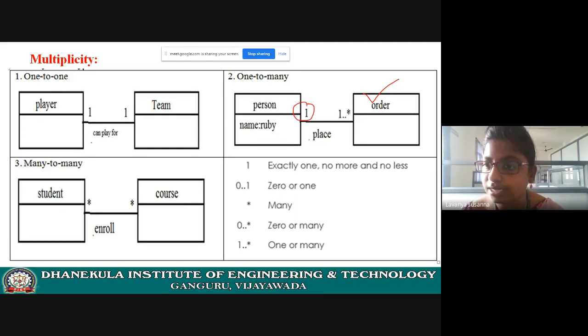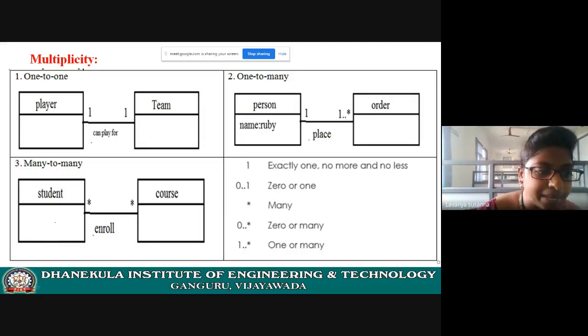See, 1..* means she may order many items. Either she may order one item or many items. Okay, this is what one to many is. Here one is representing one person who will order many items, or she may order one item. This is multiplicity. 1..* means one or many.